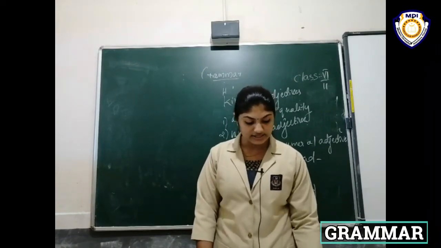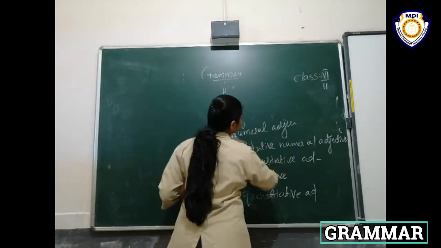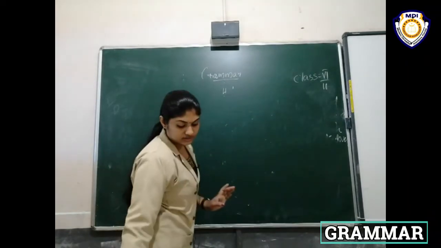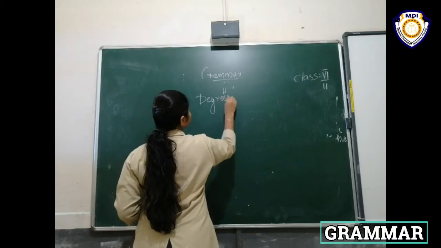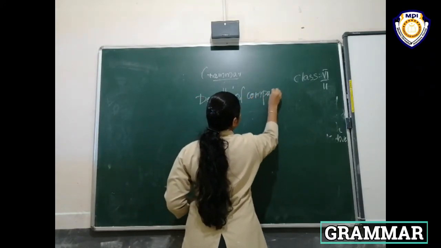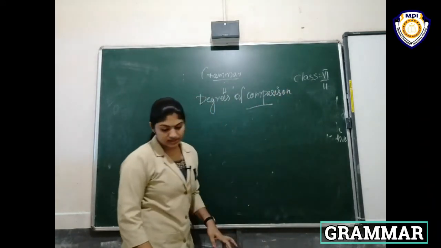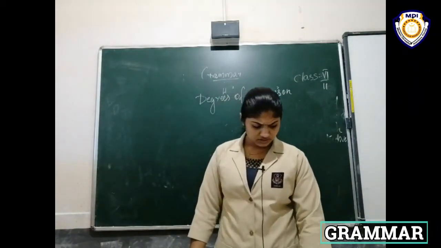Degrees of comparison. What is degrees of comparison?